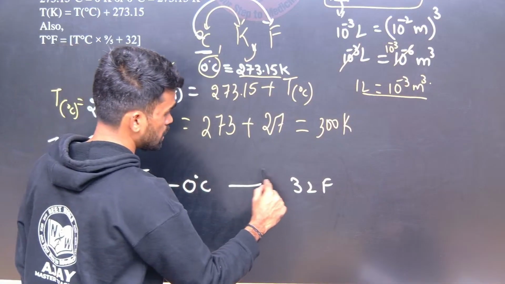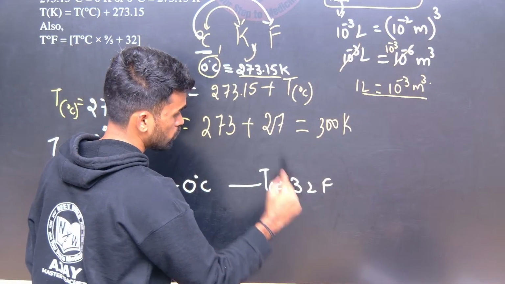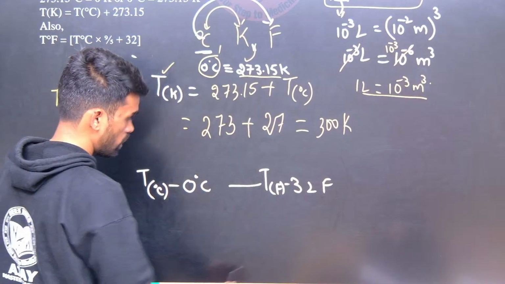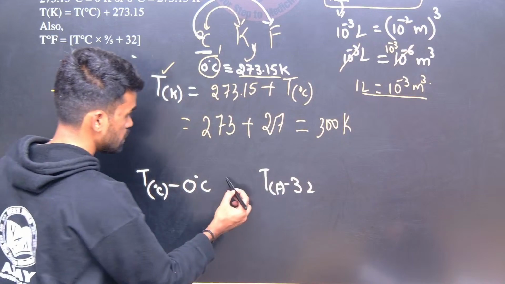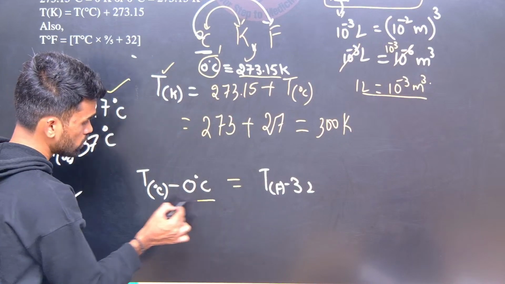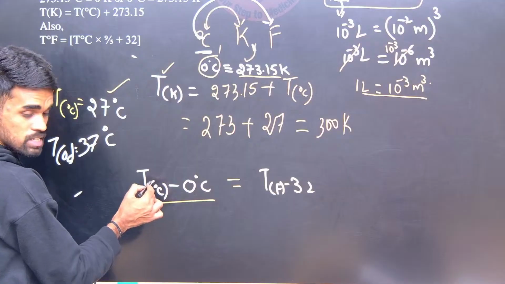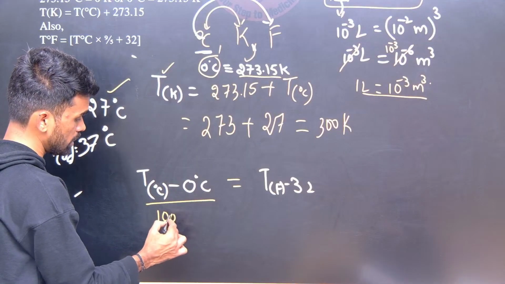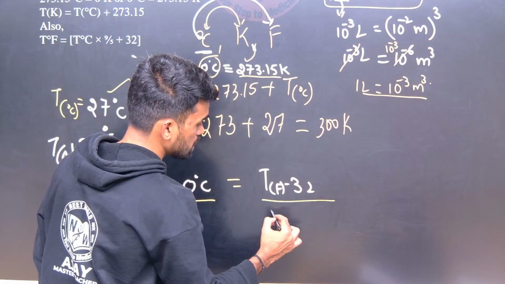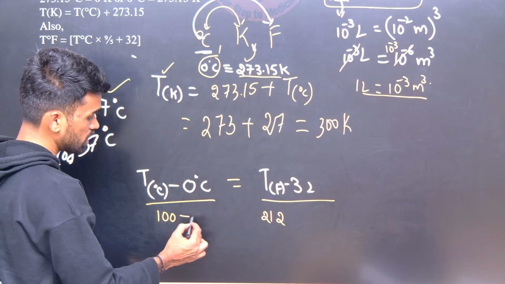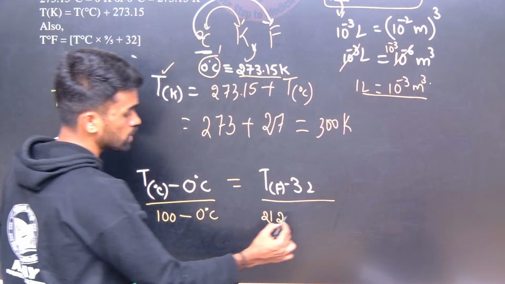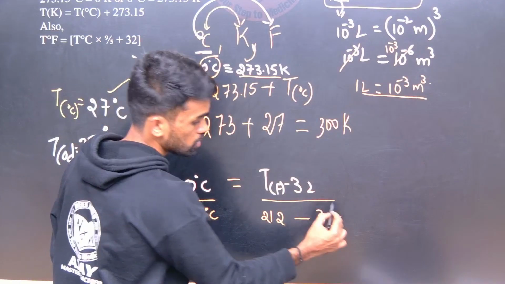So what I am going to make is a formula for this. See, these are equivalent. Here on the Celsius scale, if I say 100 degrees, on the Fahrenheit scale it will be 212 Fahrenheit. If I say 0 degrees here, it will be 32.